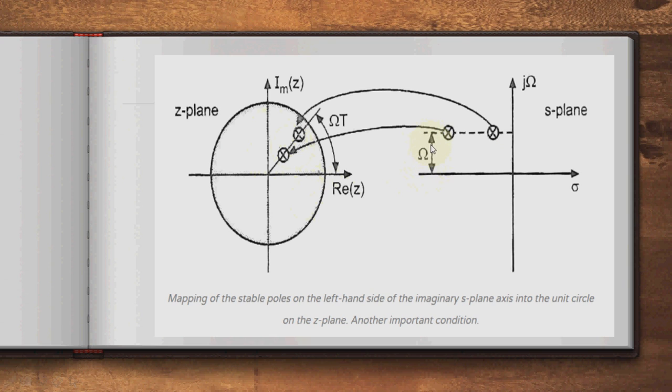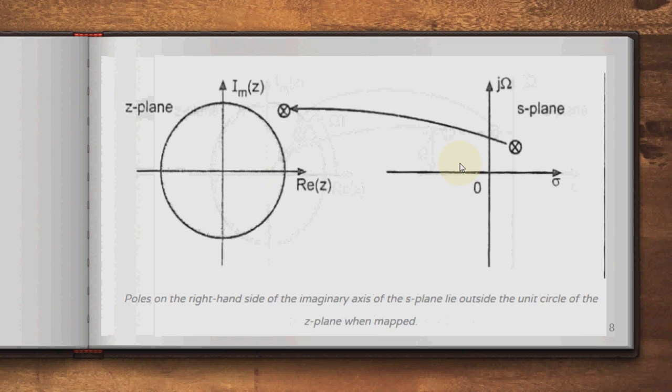and this is omega, the frequency, and that frequency is shifted to omega T in the Z plane. So mapping of the stable pole: if the poles are on the left side of the S plane, that is a stable system. If the system has all poles in the left side of the S plane, we can call them stable poles or a stable system. These poles on the left side of the imaginary axis of the S plane can be mapped into the unit circle in the Z plane. So this is another important condition of the Z plane.